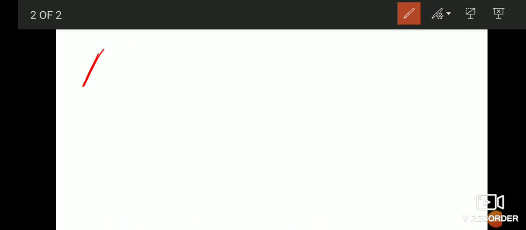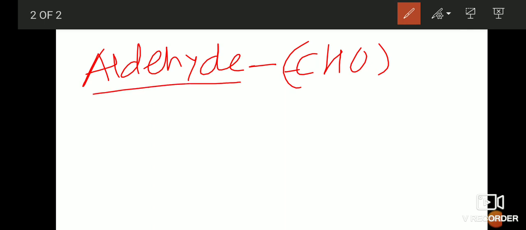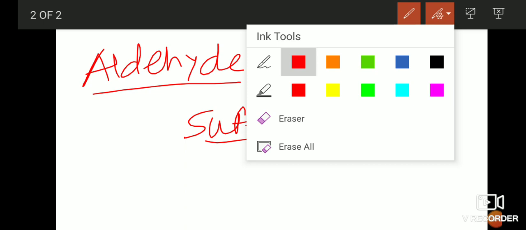Then another functional group is there, students. After that, the aldehyde functional group. Aldehyde means the CHO group is there. Keep in your mind, if the CHO group is there, that is an aldehyde group. And if the aldehyde group is there in your compound, then you have to use a suffix. For the aldehyde, the suffix is al. These suffixes are very important, students. In the next topic we are going to understand the role of this suffix. Now we are studying only the different types of functional groups, and their suffixes. So aldehyde, CHO group, and the suffix is al.